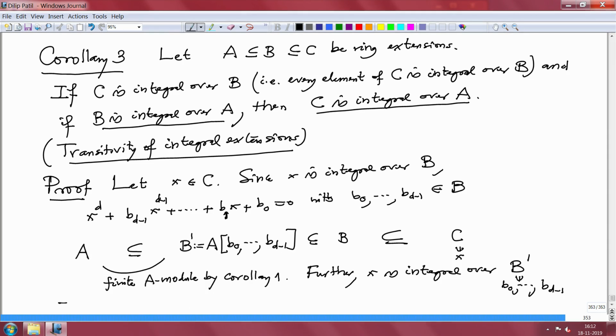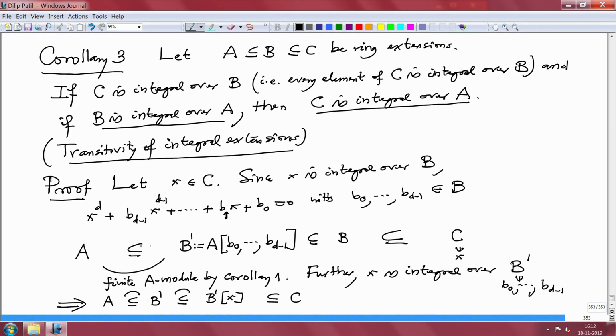So that means A is contained in B prime, which is contained in, now take the subalgebra of C generated over B prime by x. This is contained in C. This is finite because it's integral.